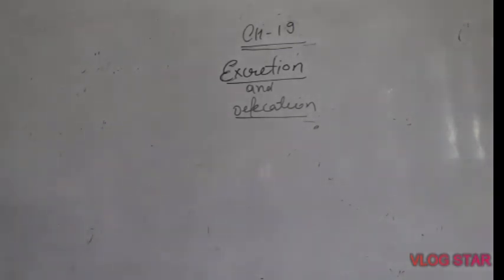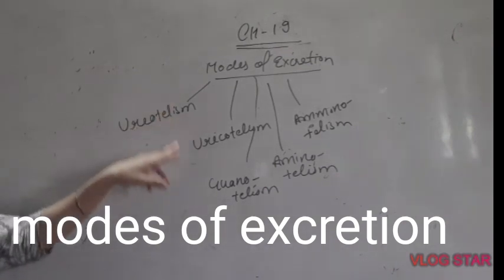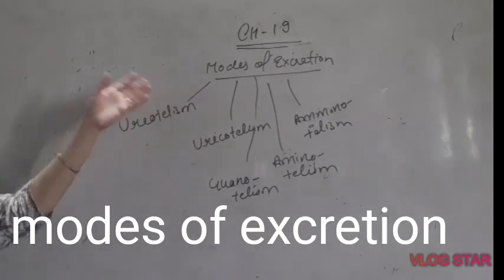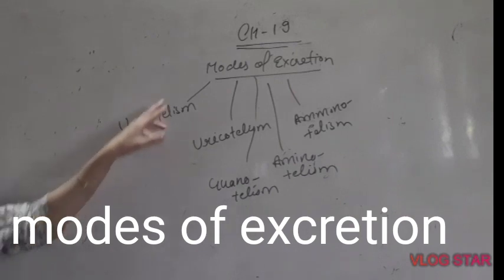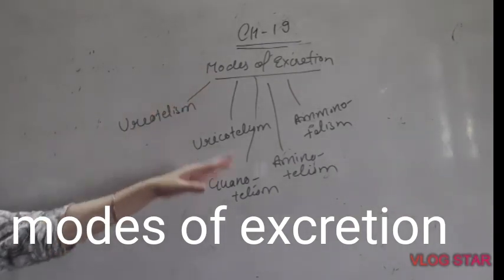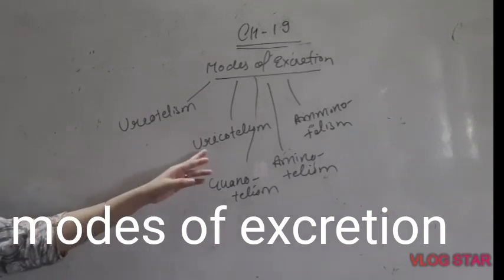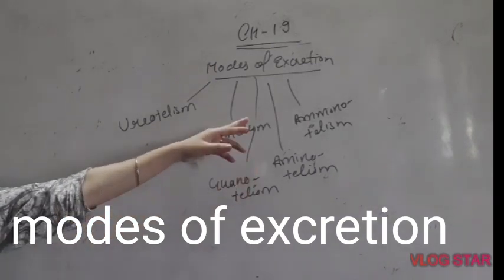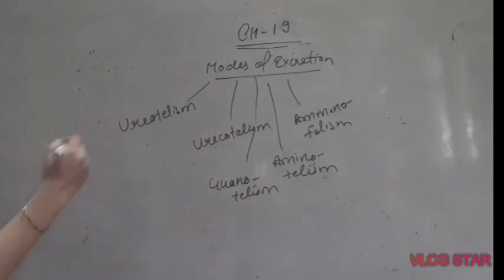Now let us study about different modes of excretion. These are different ways of excretion. Different organisms, they excrete different metabolic waste from their bodies. Accordingly, excretions are of these many types. Let us study all these types in detail. Ureotelism, uricotelism, guanotelism, aminotelism and ammonotelism. Let us study all these types.